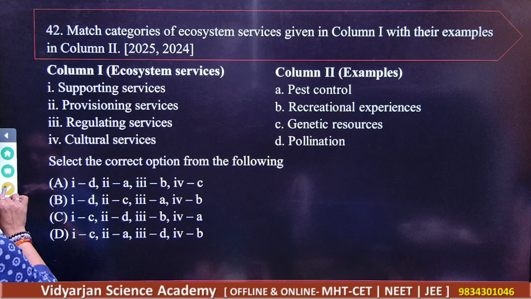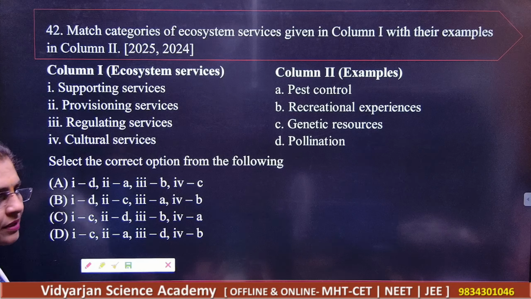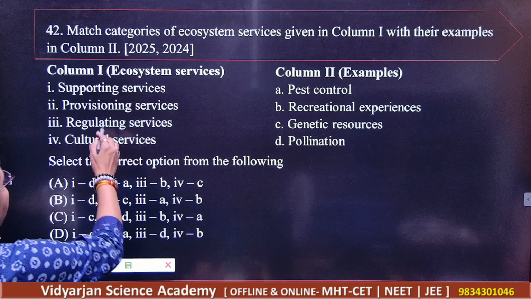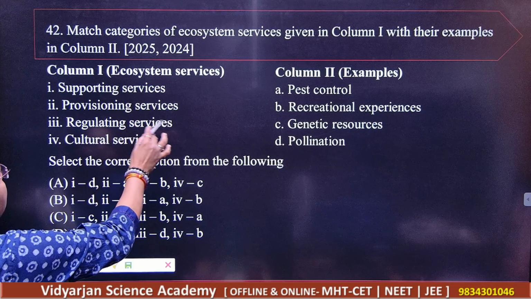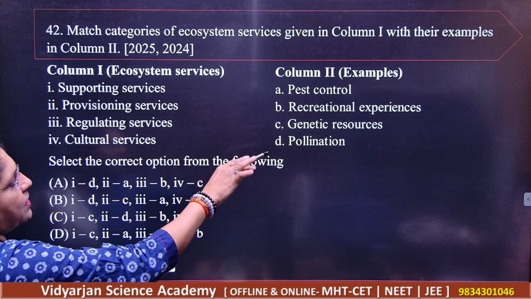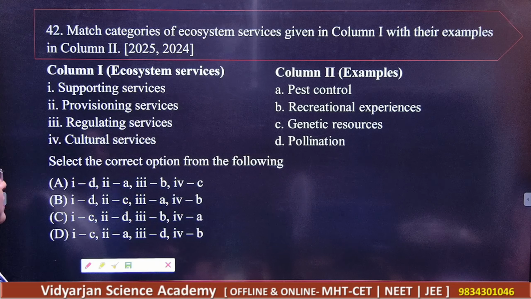Next. Okay, now match the following. See what is given in column number 1. Read column number 1 carefully. Column number 1 will give you supporting services, provisioning services, regulating services, cultural, pest control, recreational experiences, genetic resources, and pollination.